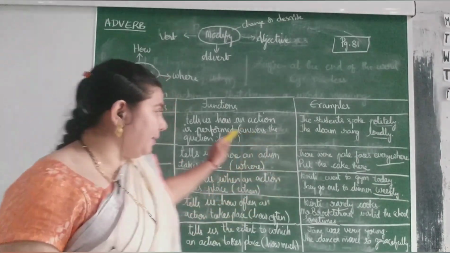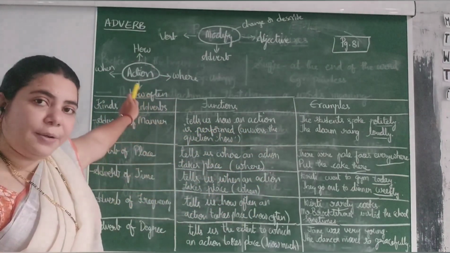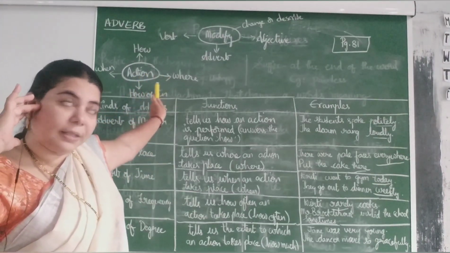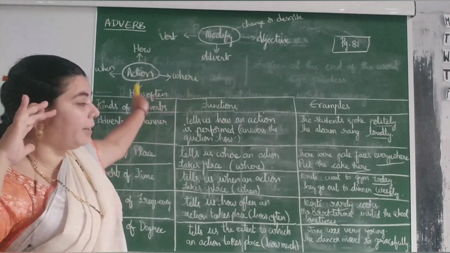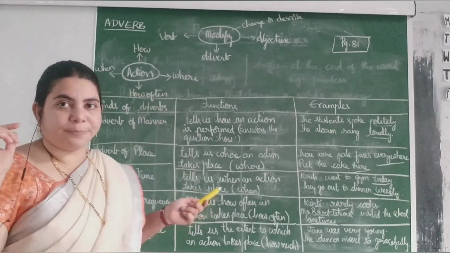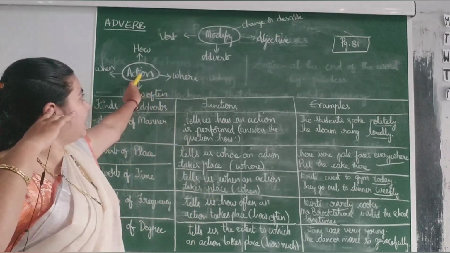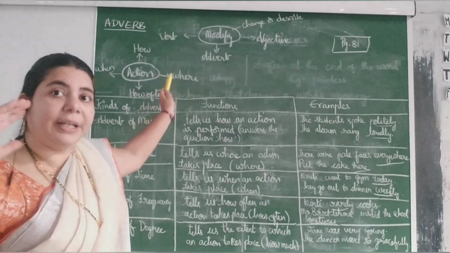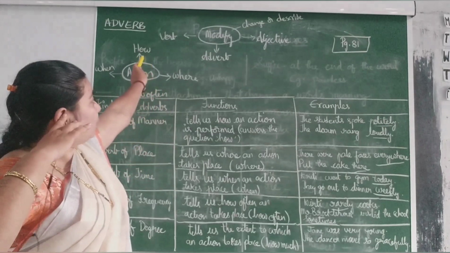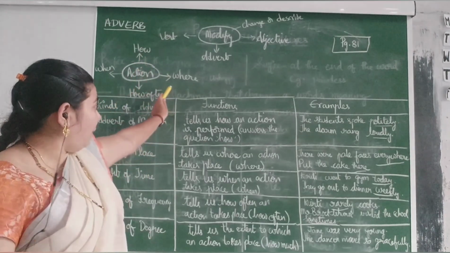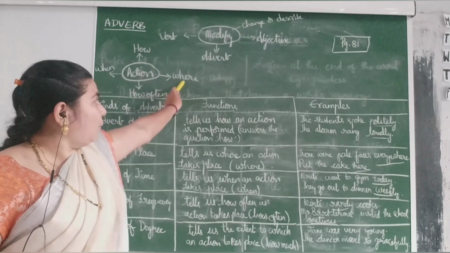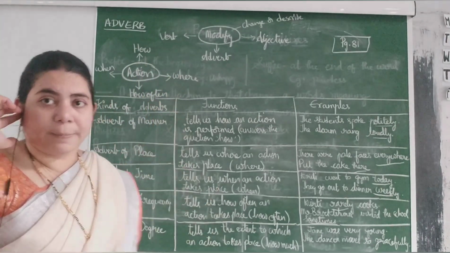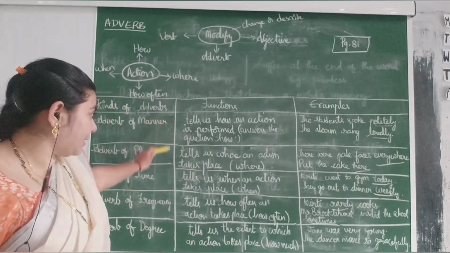Now, these are the 4 types in which an action is described or modified by the adverb. So, a verb is described by the adverb in 4 ways: how the action took place, when the action took place, where the action took place, and how often the action took place. So, these are the 4 types.